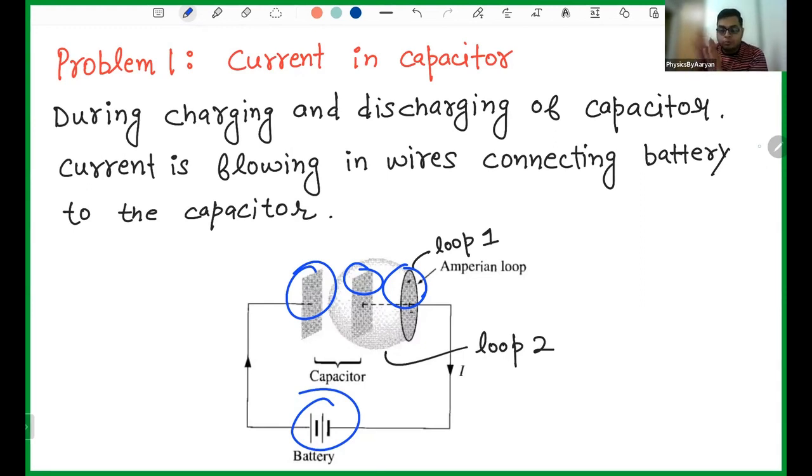Because this plate got so much positive charge, if more positive charge tries to come and sit on it, it will not be able to, because this plate is now repelling that charge. Similarly, on the other plate, negative charge is going and sitting, and ultimately it will have so much negative charge that more negative charge which is coming will get repelled. So ultimately a point comes when no more charge can be given.